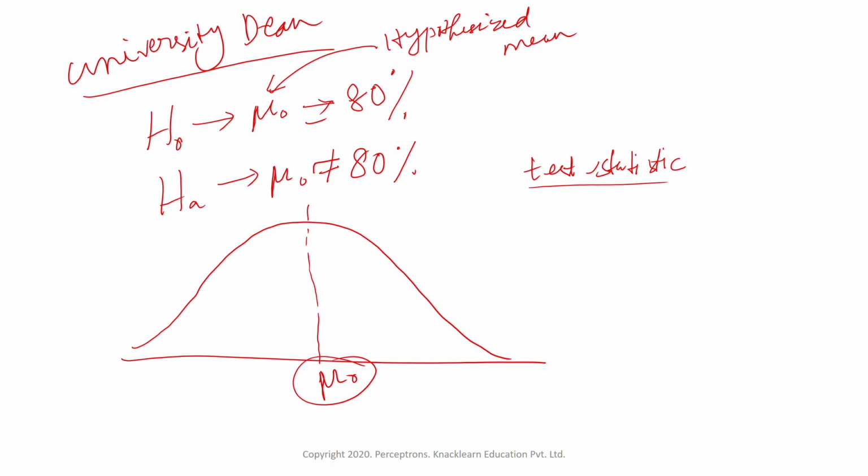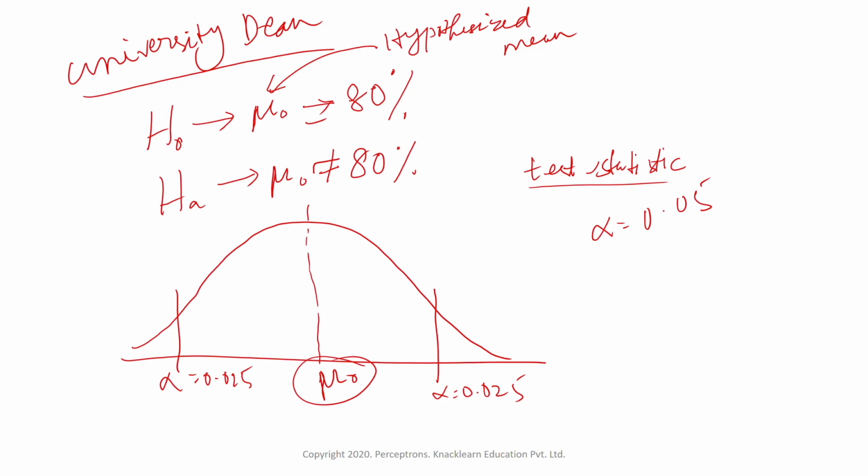If the value is falling far enough, now suppose we take some decision boundary here, that is, we will take some significance level, saying this is a two-sided test. Suppose our significance level is 0.05, so we'll take it as 0.025. If it is a two-tailed test, it will be 0.025 on both sides. So now we have taken a two-tailed test here.